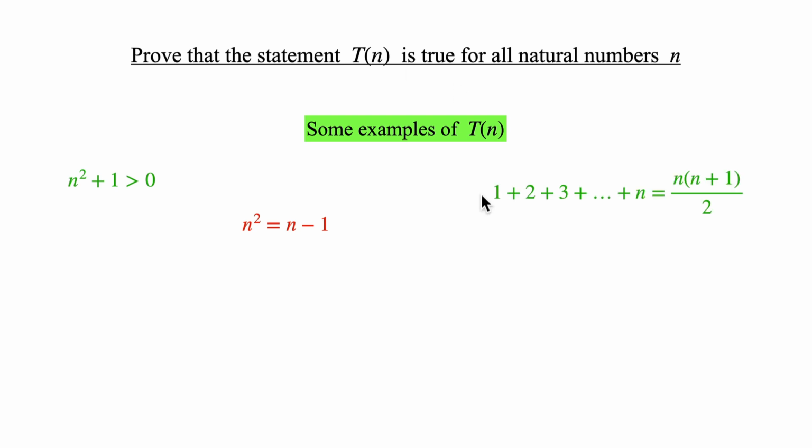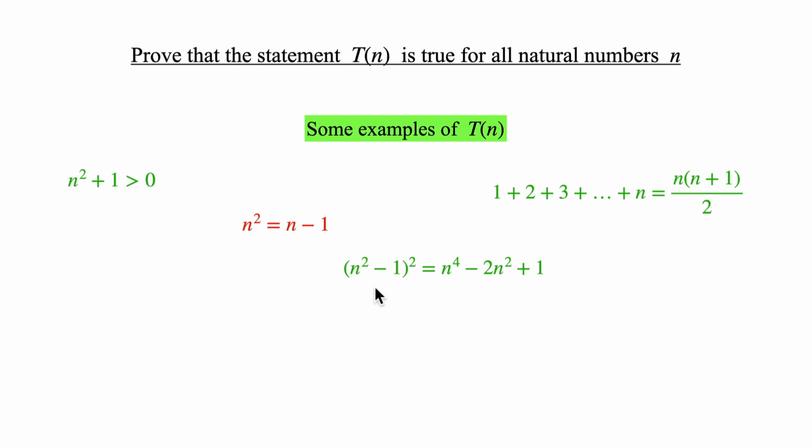The next statement is the following: T of n, which tells you that the sum of all the natural numbers from 1 to n is equal to this expression. And this actually happens to be a true statement, which will be proven at the end of the next lecture. The next one, you probably recognize this as an application of the formula for the square of a difference, right? You have the square of the first one minus doubled product plus the square of the second one.